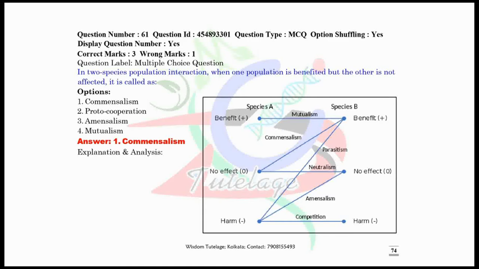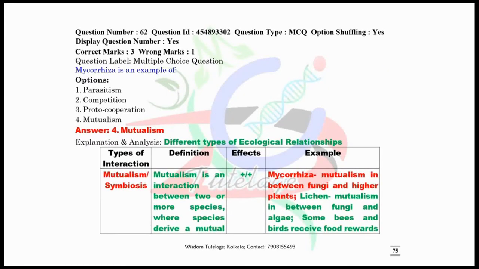Now question number 61. In two species population interactions, in which one population is benefited but the other is not affected? It is called commensalism, where one species gets benefited and the other is not affected. Now question number 62.